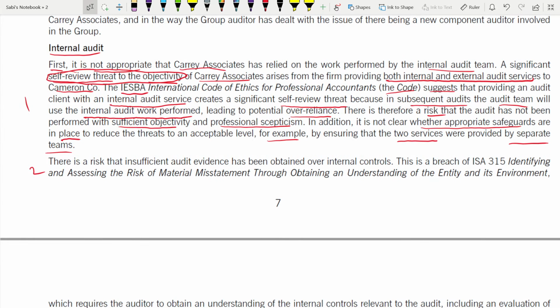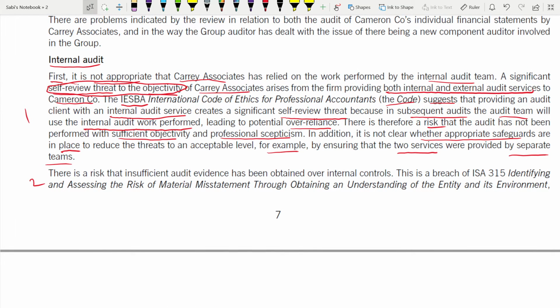So the first point we talked about, they are doing both internal and external audit services. Second point, there is a risk. By reading the first line, the examiner should understand what point you are talking about. For example, the first point which you told, the main point is here to here only. The rest all is explanation of that point, why they should not rely on the internal audit team. Second one also is like this. Here to here is the point. The rest all you're explaining that point, expanding that point.